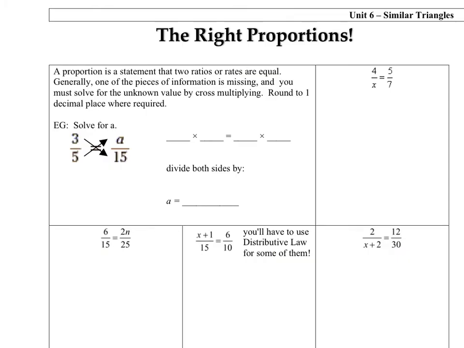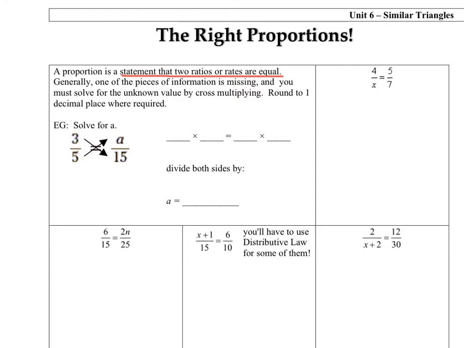The next thing we're going to look at is how to solve proportions, but before we get to that, we have to know what a proportion is. It's just a statement that two ratios or rates are equal to each other. You'll recognize proportions as two fractions that are set equal to each other, and you're going to have an unknown either in the numerator or denominator. You can only have one unknown, so one variable. It can occur in multiple places, but it can only be one variable.